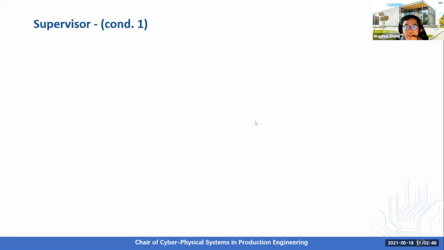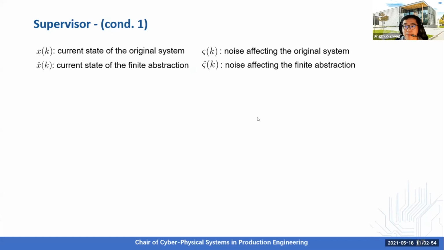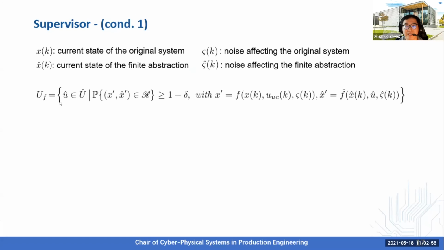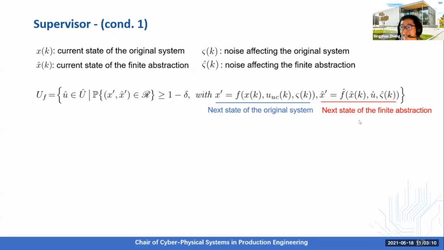Consider checking condition 1, which means that we need to see whether the relation still holds. We need to check whether there's an element within this set. Here, x prime denotes the next state of the original system when the UUC is applied, and x hat prime denotes the next state of the finite abstraction.